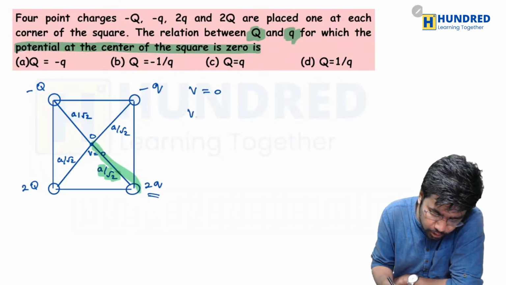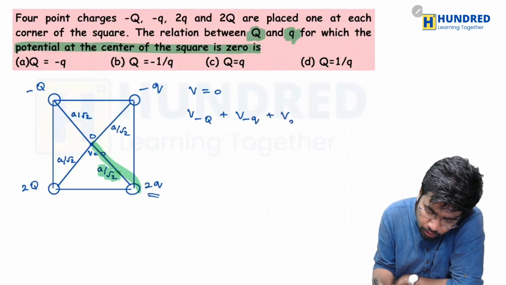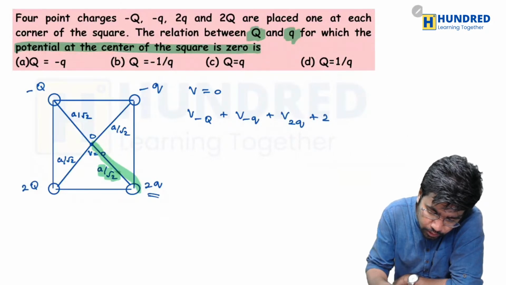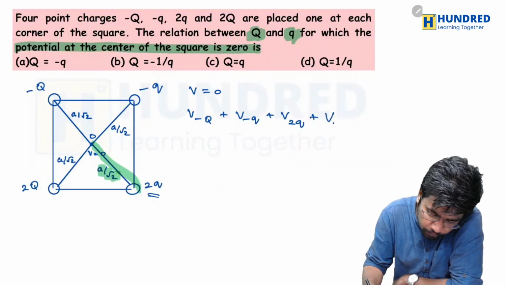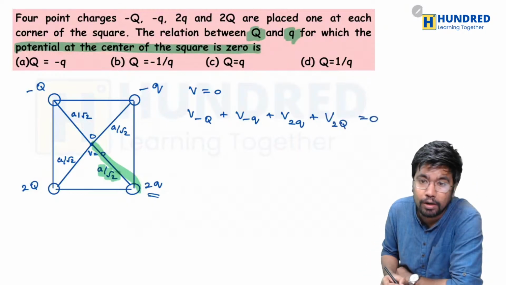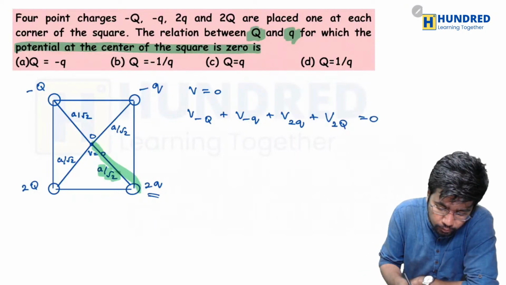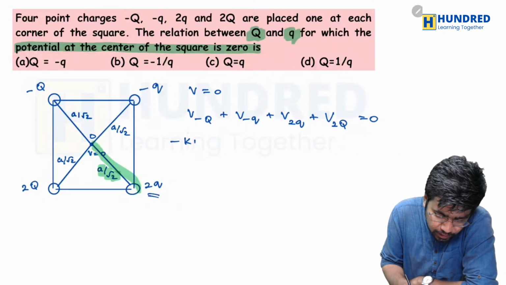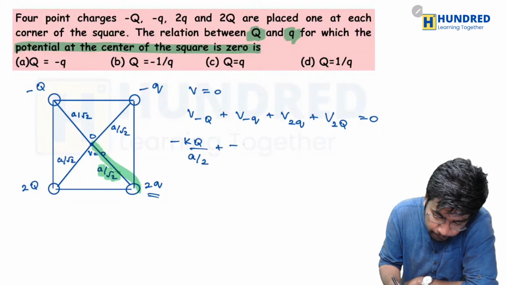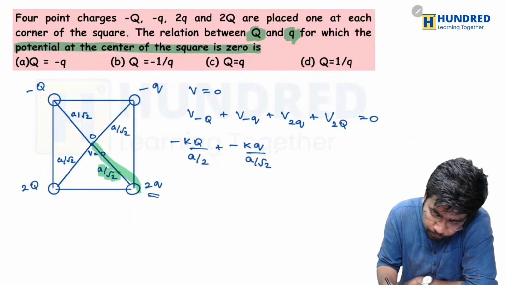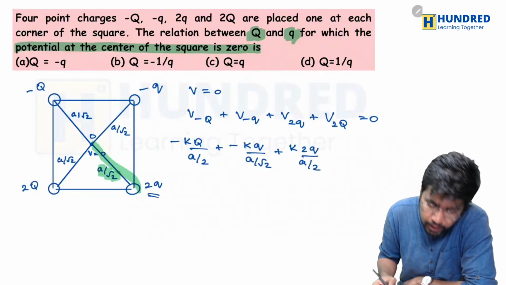The potential due to minus capital Q plus the potential due to minus small q plus the potential due to 2 small q plus the potential due to 2 capital Q should all be equal to 0. So I'm going to write minus kQ divided by a by root 2, plus minus kq divided by a by root 2, plus k 2q divided by a by root 2.